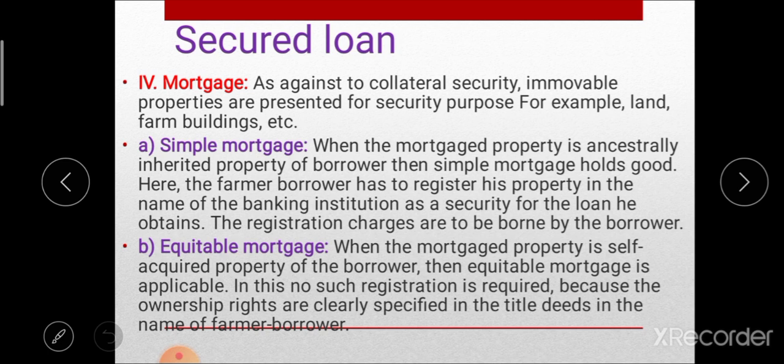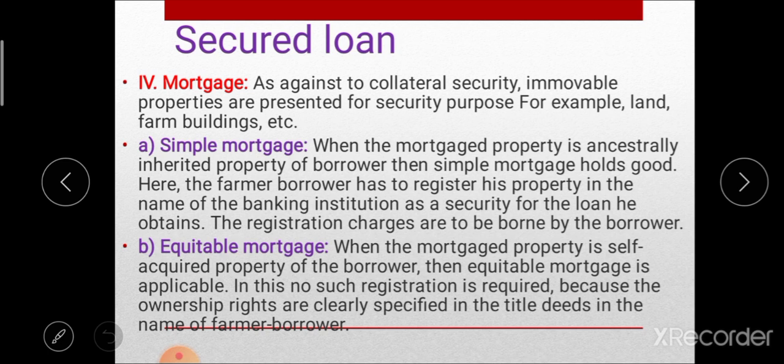Okay, after that next type of loan, that is mortgage loan. In this mortgage loan, whatever the immovable property of the farmer borrower, this immovable property is used for security purposes. For example, land, farm, etc. Whatever the immovable property is used as security, it is known as mortgage loan. This mortgage loan is again subdivided into two types.